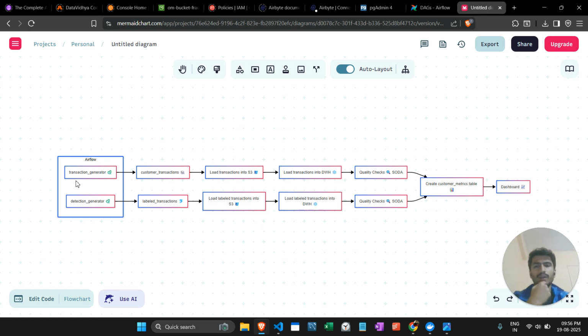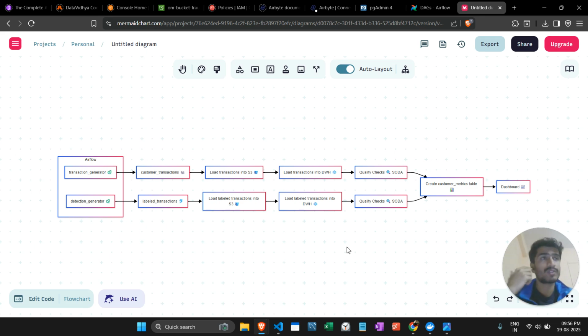After that, we transfer this data onto the data warehouse. Again, to transfer data from one source to another, we are using Airbyte, connecting S3 to the Snowflake servers.